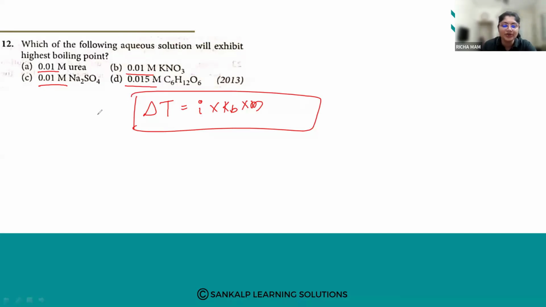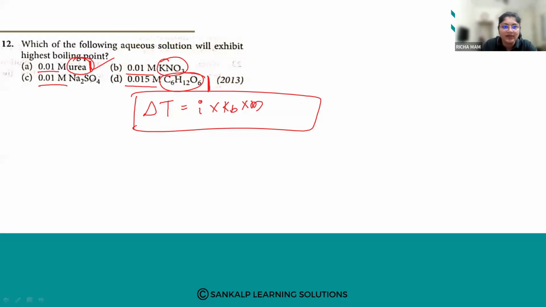When we are discussing the 4, we have to consider the number of ions. The number of ions in urea will be 1, because urea is a non-electrolyte. This is also C6H12O6, so the number is 1.